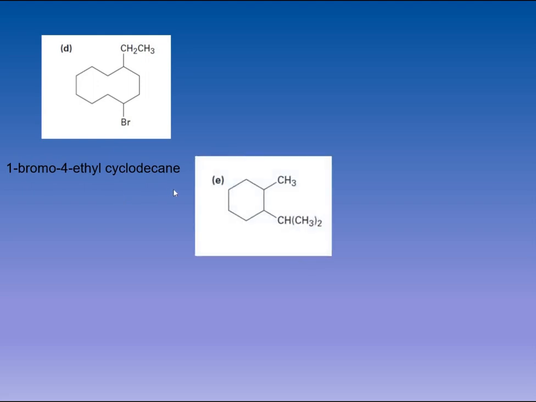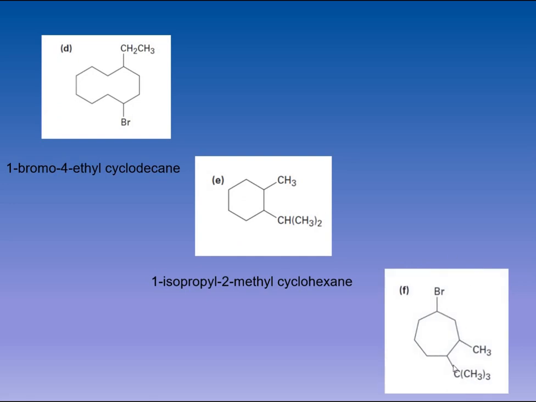The next part is this one, where we can see CH is present in the center and as 2 branchings there are 2 CH3 groups, or 2 methyl groups, which are present. So it would become isopropyl. One attachment is isopropyl, another attachment is methyl, and the major compound is cyclohexane. So the name of the compound will be, we will start numbering from this side, 1, 2, 3, 4, 5 and 6. So it will be 1-isopropyl-2-methylcyclohexane.